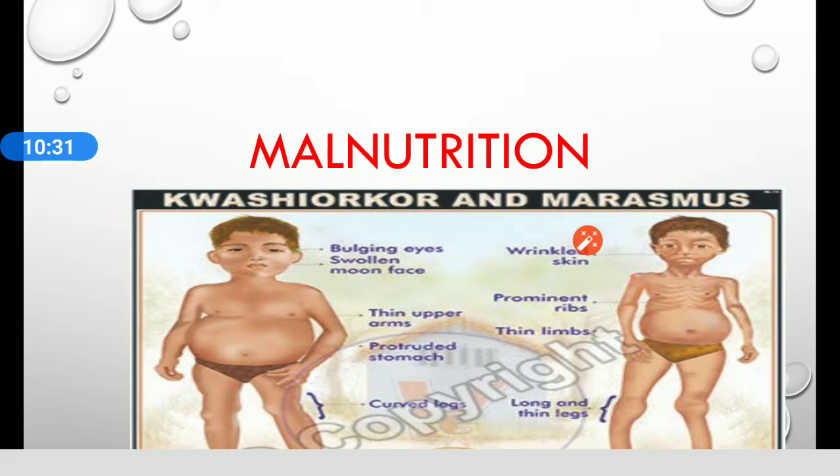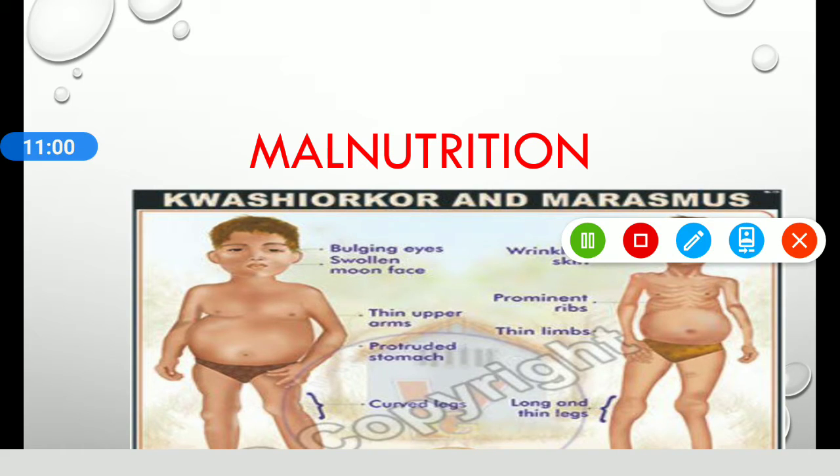Kwashiorkor is seen in infants up to 3 years of age when their diet does not contain enough milk. As a result, there is a deficiency of protein and the growth of the child gets retarded. And what are the symptoms? Face, feet, and abdominal regions get swollen due to the water retention. And discoloration of hair and diarrhea are also common in such children. So, this was about the malnutrition.